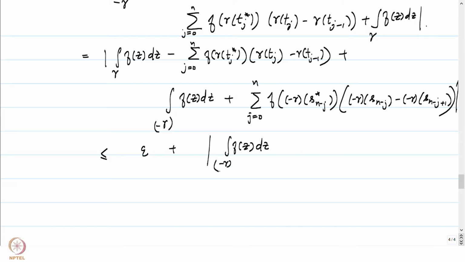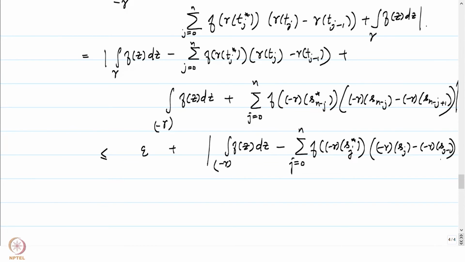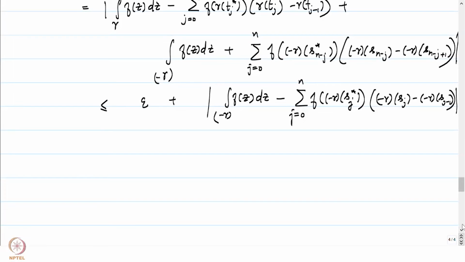over minus gamma minus, now we will write this as the sum, j equal to 0 to n. I'll just leave it to you to check that this is just playing around with indices. Whatever I'm writing just now is minus gamma of Sj minus minus gamma of Sj minus 1. And the delta was picked such that if the partition size is less than delta of minus b minus a, then the Riemann sum will be at a distance less than epsilon to the integral.